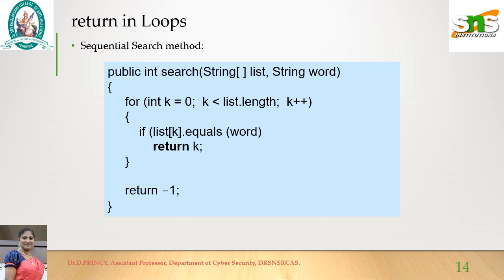Return statement. Here I start with the k value 0 and k less than list dot length, that is the length of the string word we received. For example, program means 7 letters, so up to 7 it is executed. When it is equal to the last length of the word, it returns k. Return k is equivalent to continue. That means the current iteration will not be executed, and it goes to the next iteration.